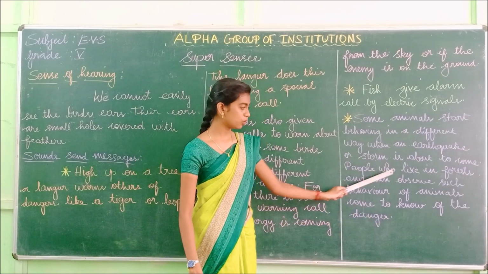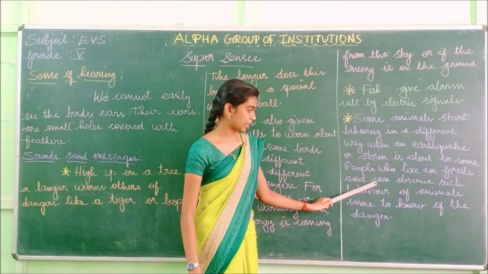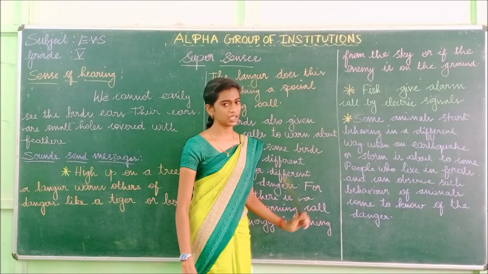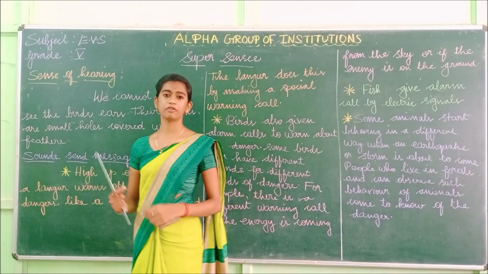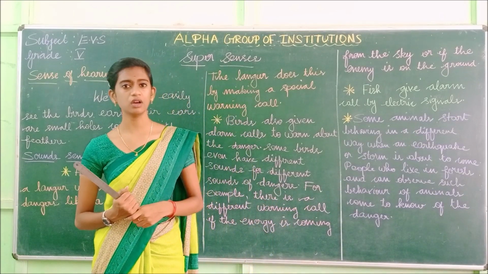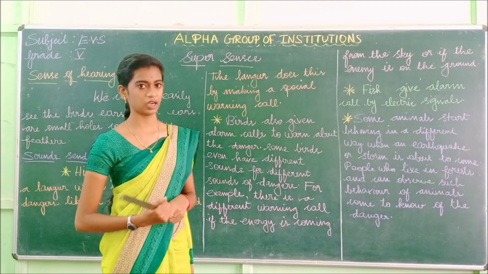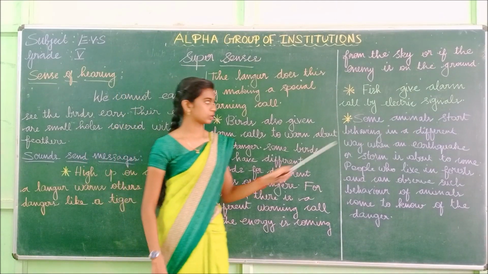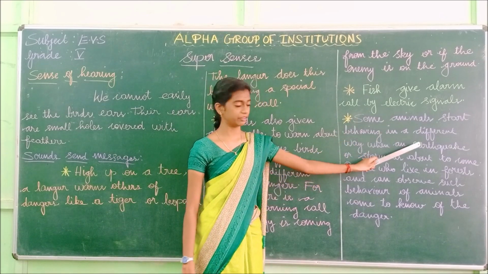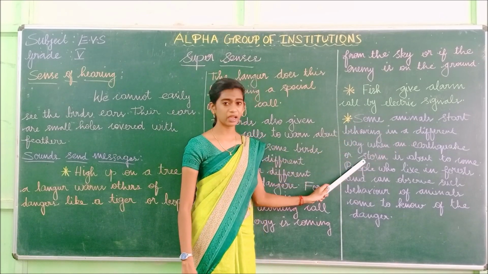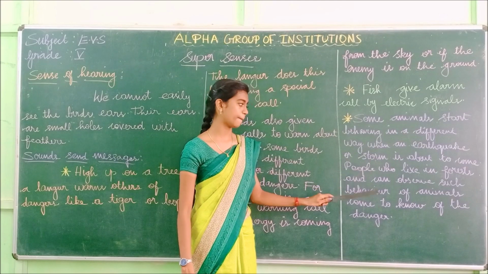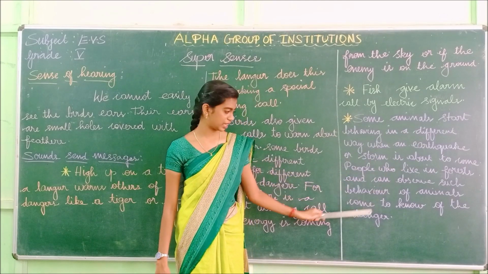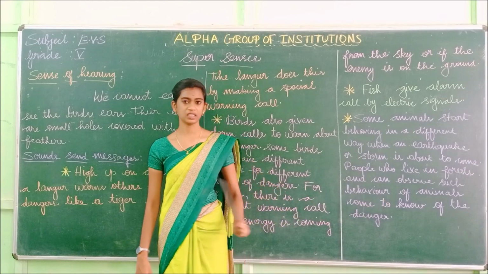So before we know, the animals know that danger is going to come. So by that, the animals warn us.